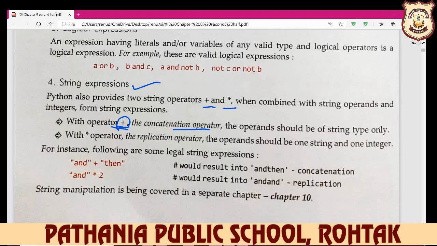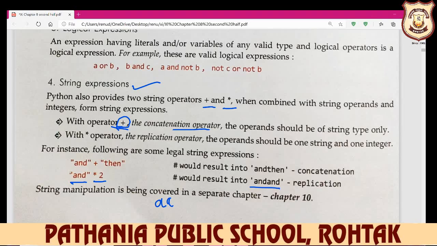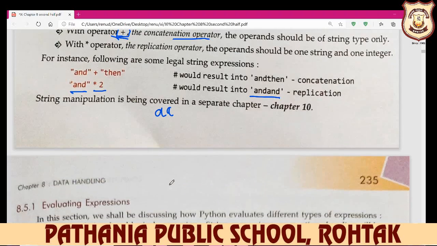So for example, you write down a multiply 2, so the answer of this is a double a. Okay, for example, we write down here this example, and multiply 2, so a is your string and multiply 2 means 2 times. So replication of your word, replication of your string. So what is the output of this? And this is the output of this. More about the string we learn in chapter number 10.